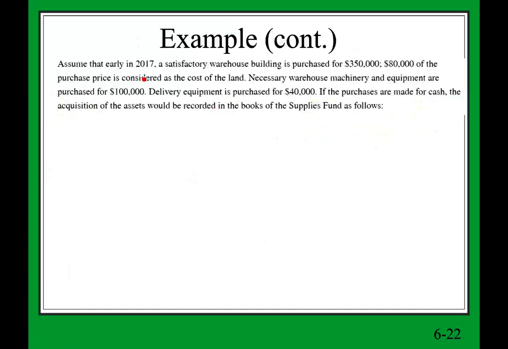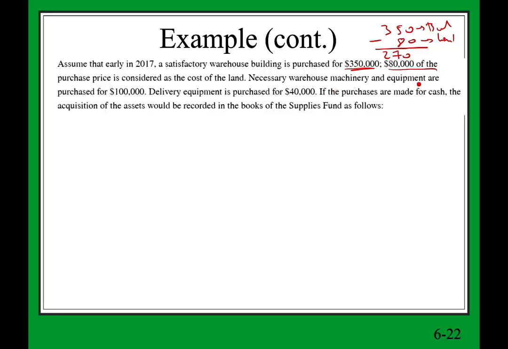Assume that in early 2017, a satisfactory warehouse building is purchased. So we purchase a warehouse for $350,000. 80,000 of the purchase is considered to be land. So remember, if we purchase the whole thing for $350,000, we have to subtract 80,000 for the land. So the building itself is only $270,000. We're going to debit land, and we're going to debit building.